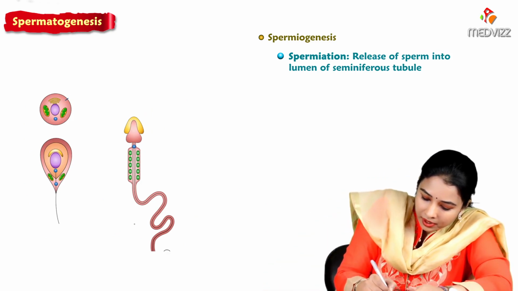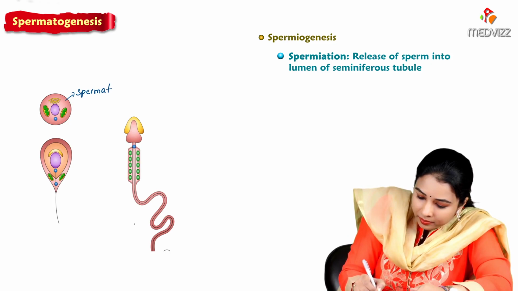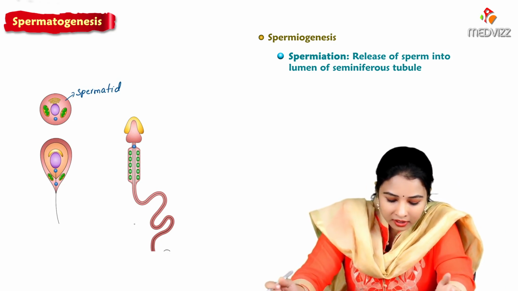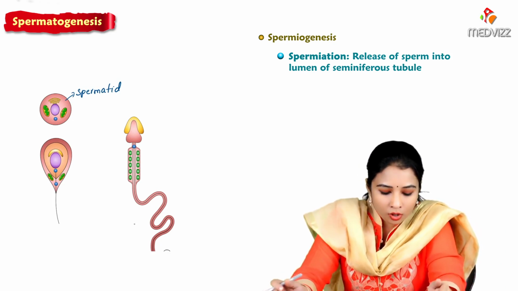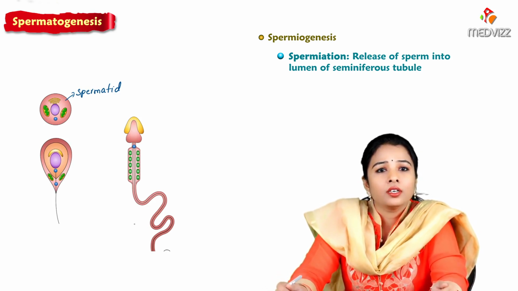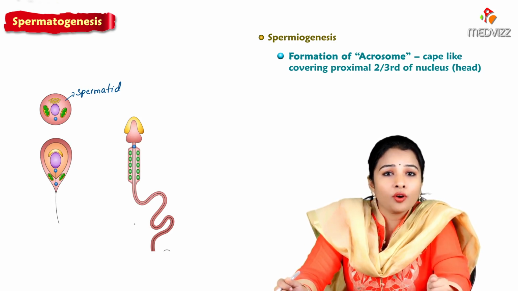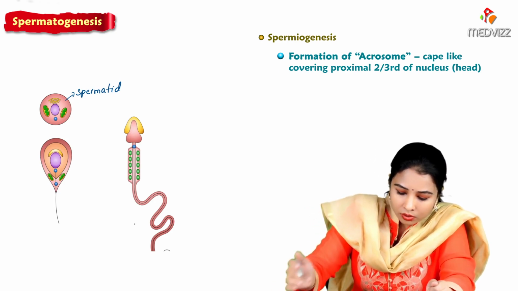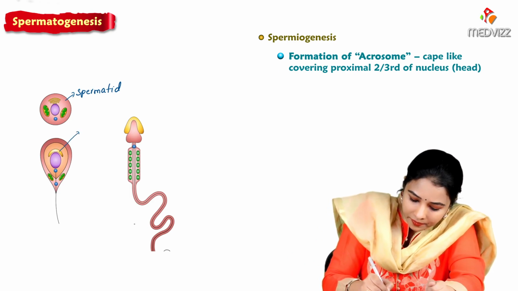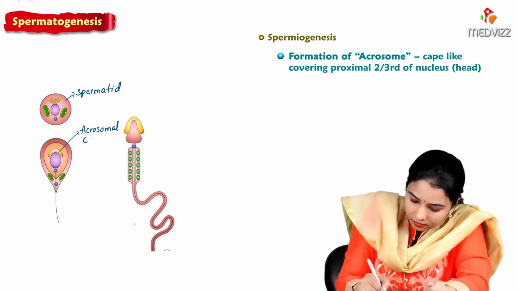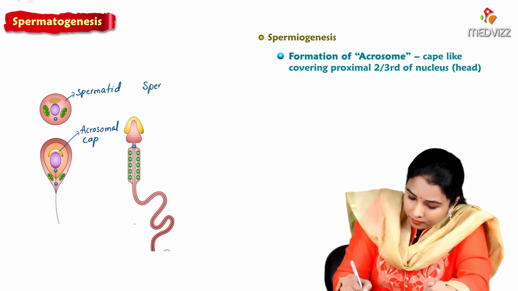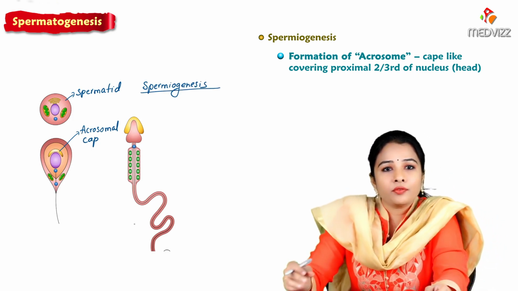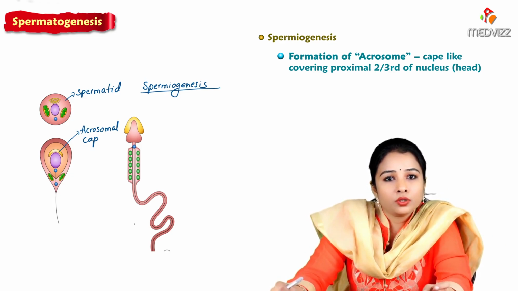If you see the normal spermatid, it appears like a regular cell, almost rounded, having a centrally placed nucleus, mitochondria, and Golgi apparatus, with enough cytoplasm. The first change is the formation of the acrosomal cap, which is like a cap covering the proximal two-thirds of the nucleus.